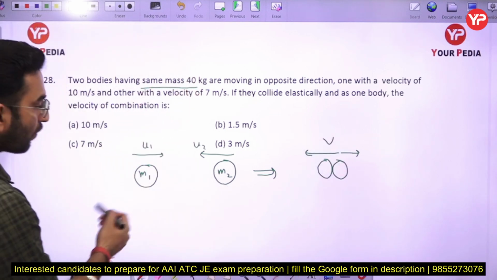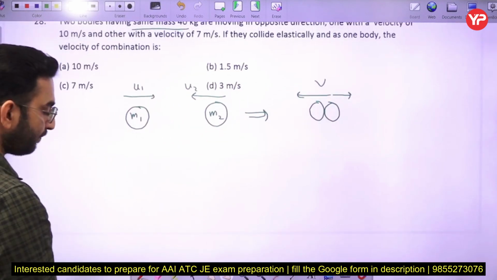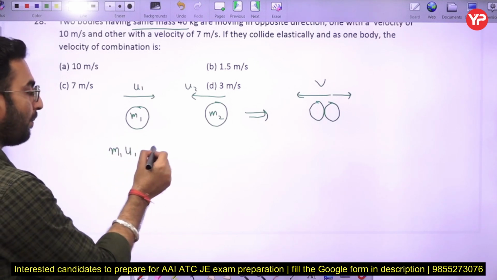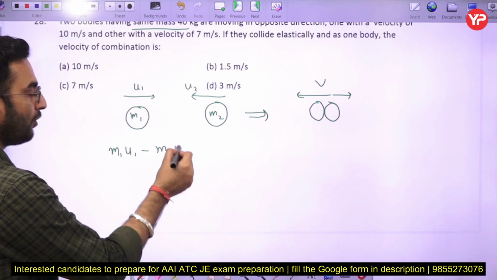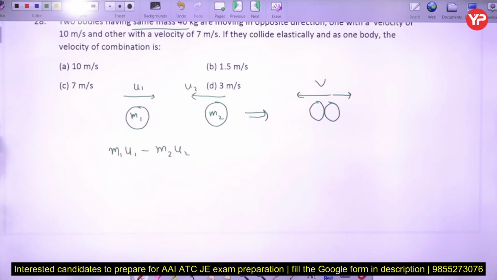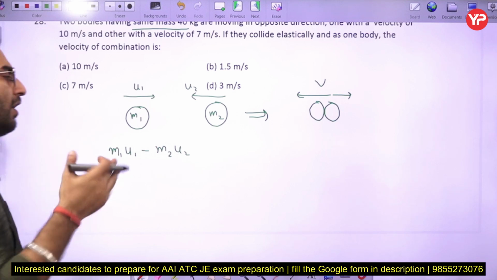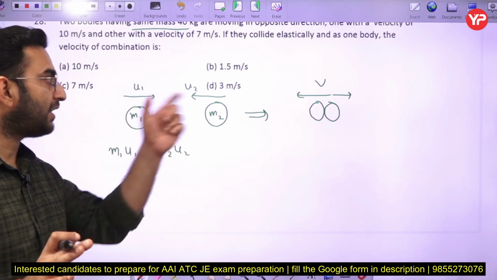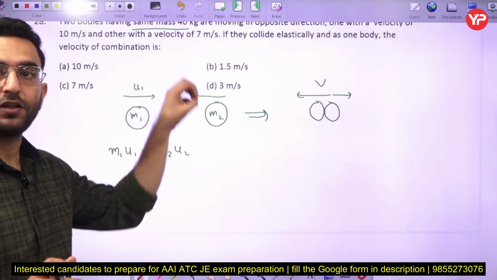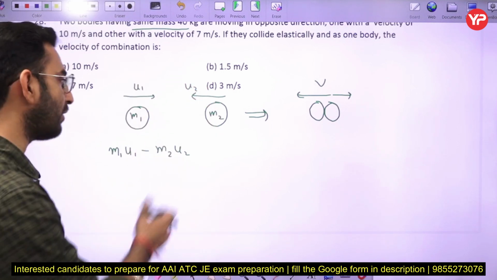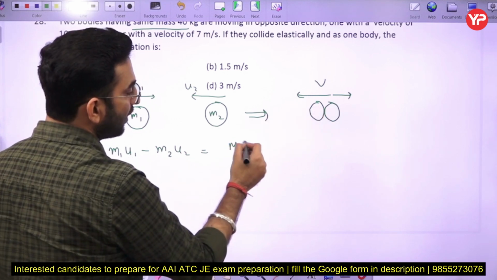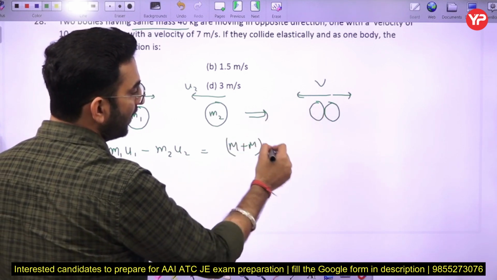So in this case, according to the conservation of momentum, I can write m1 u1 minus m2 u2. Why am I taking the minus sign here? Because the two bodies are moving in opposite directions. If you don't want to take the minus sign, that is okay, just take the sign of the velocity whenever you are putting the values in the general formula, you are going to get the same answer. And after the collision they are acting like a single body, so I can write m plus m multiplied by v here.